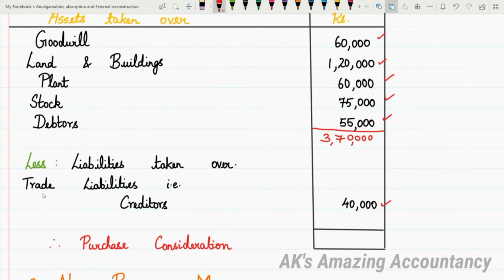So from 3,70,000, deduct 40,000. You will have 3 lakhs and 30,000. This will be the purchase consideration as per the net assets method. I hope you are able to understand this answer for the very simple problem which we worked out now.